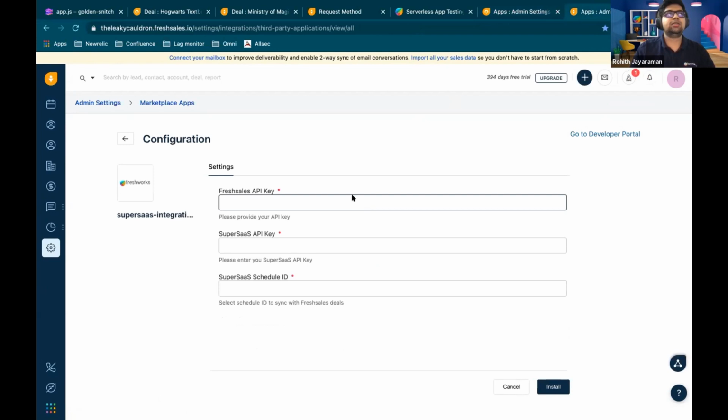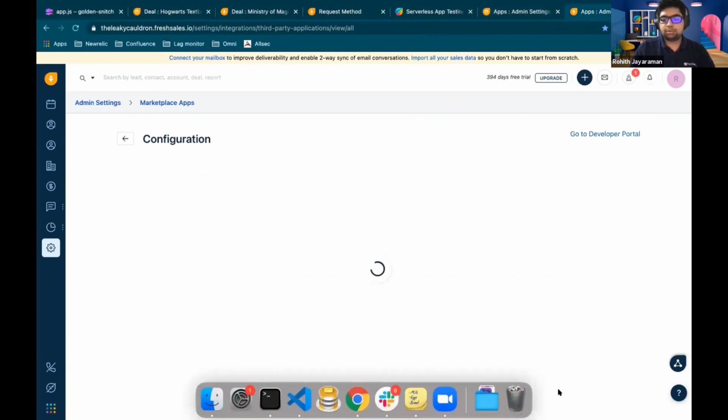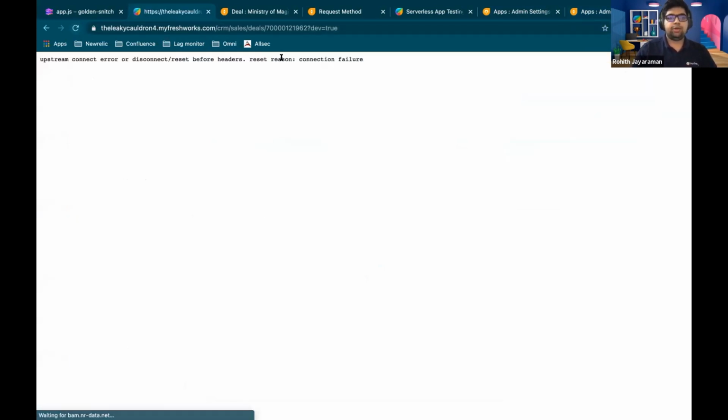And then for sales, I'm going to get the sales API key. And yeah, so that's it.